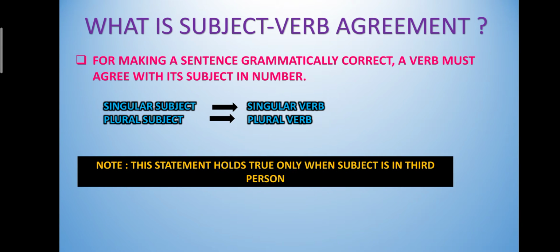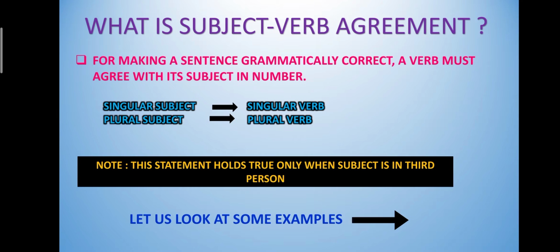Okay, we also have to note that this statement holds true only when the subject is in third person. So, when the subject is in third person, if it is singular, the verb will be singular, and if the subject is plural, the verb will be plural. Let us look at some examples.